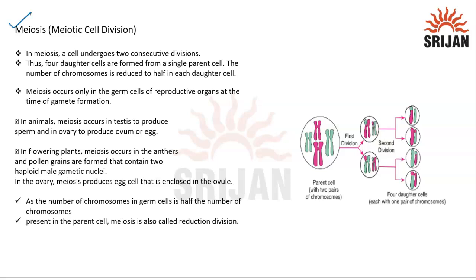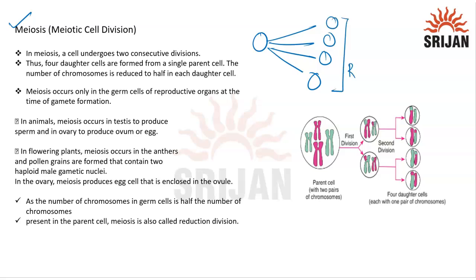But if we are talking about meiosis, what happens? From one cell, four daughter cells will be formed. Here the chromosome number will be decreased, so it's called reductional division. It occurs in the germ cells. It helps for reproduction. It helps to maintain the chromosome number in our species. So what is the function?